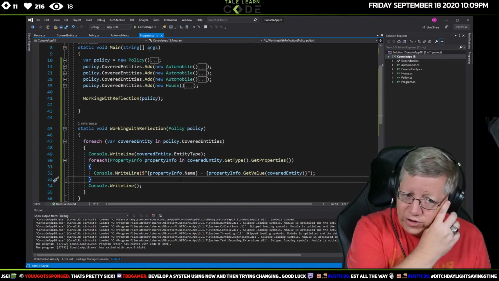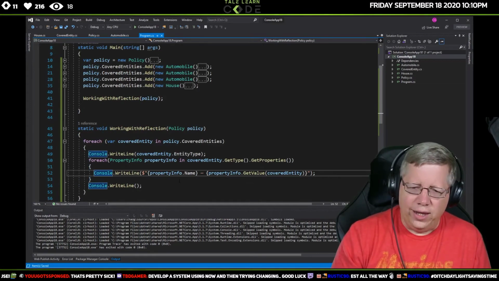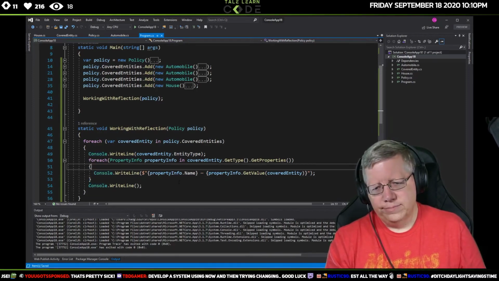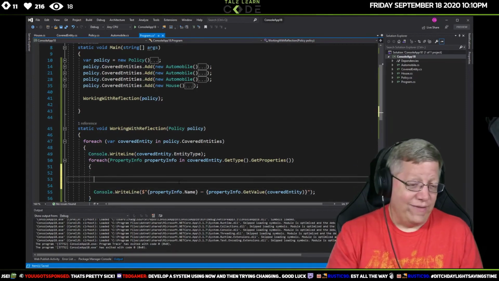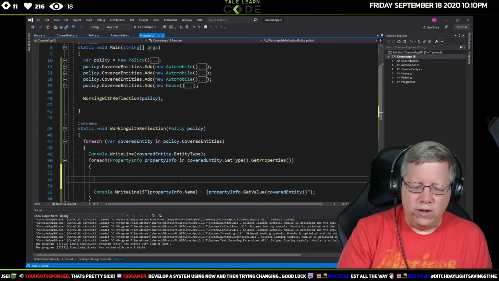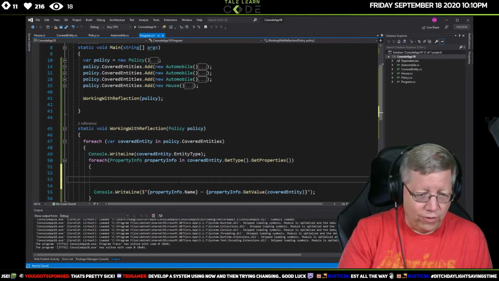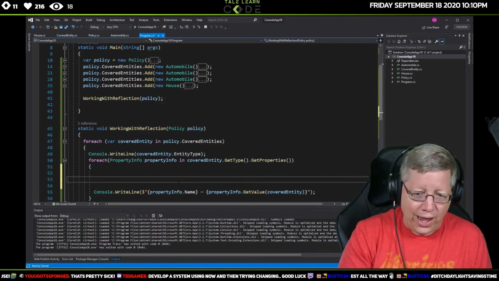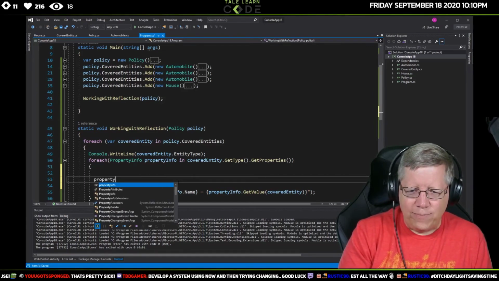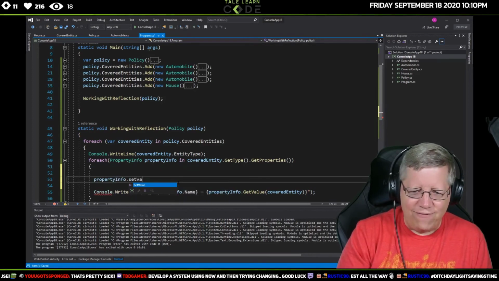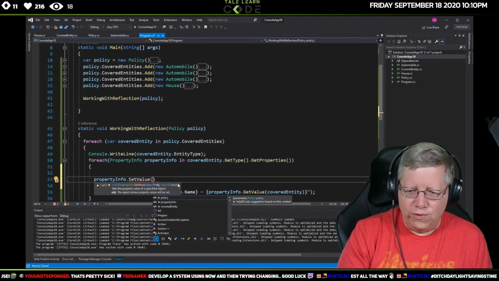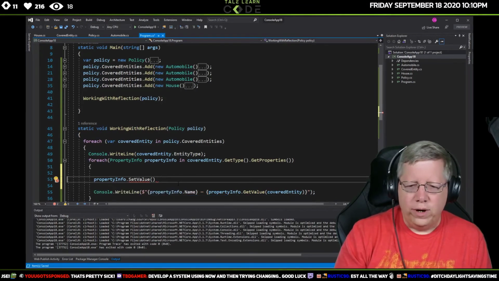So the other thing I could do in here is I could set values, right? I'll do a way I know will work first. So I can say property info dot set value, and then here I need to, oh, hold on, that's not what I want to do.